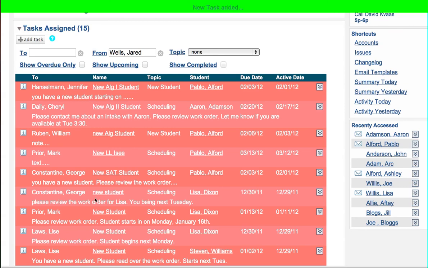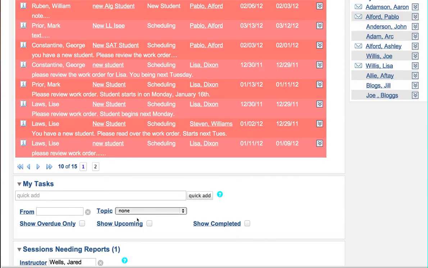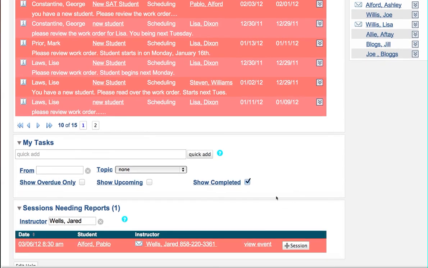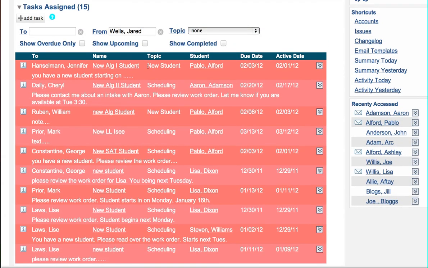Now, one other thing to understand, let's go ahead and we've got my tasks here. I'm going to go ahead and show the completed tasks. When I take a look, well, it looks like we don't have them here. When the instructor logs in and they view their task, there's a button on the right-hand side which will say completed or complete. When they click on that, there's a note that shows up that they can type in their completed note, and when they save that, that also gets sent back to the person who created the task.